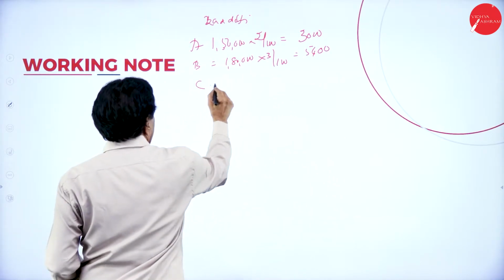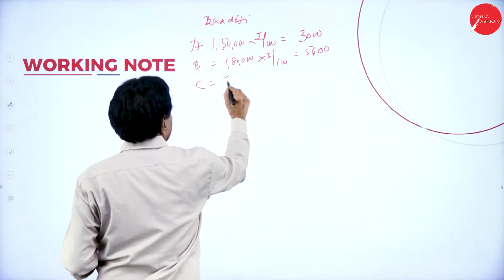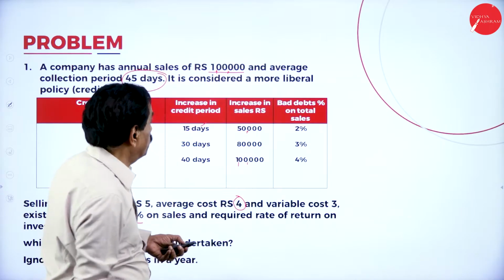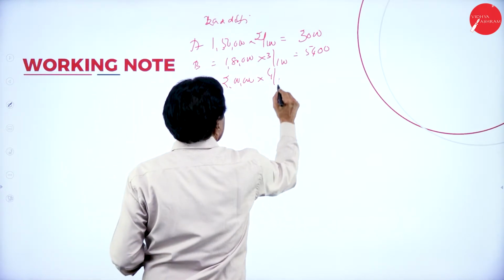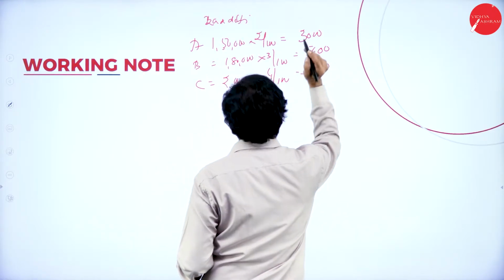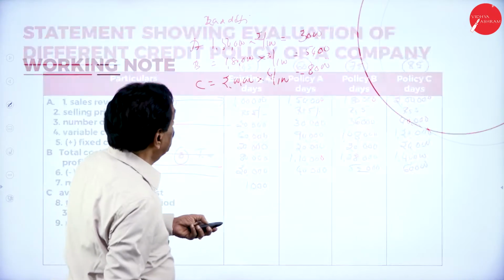5,400. C, 2 lakh. What's the percentage? 4%. 8,000. This is your bad debt. Come back, net profit. Your bad debt is 1,000.